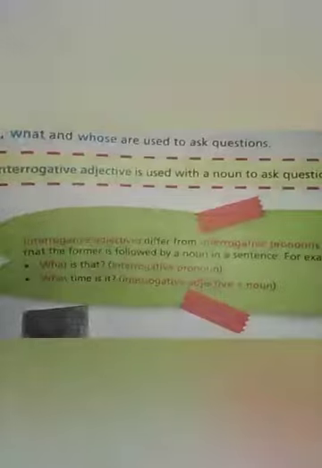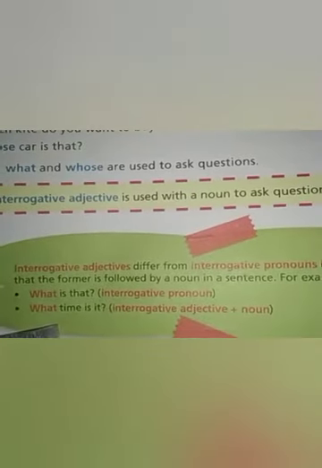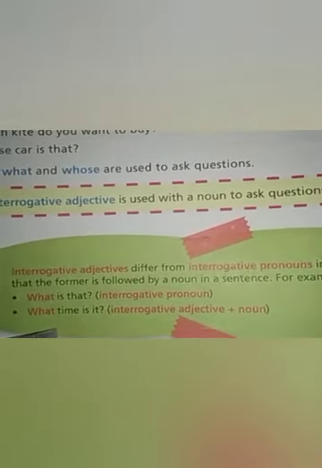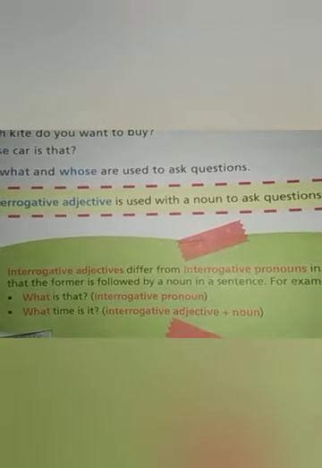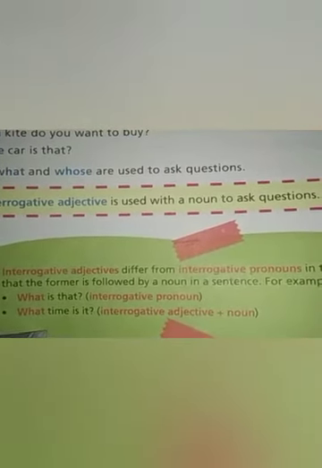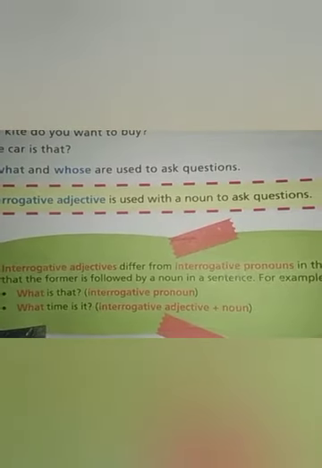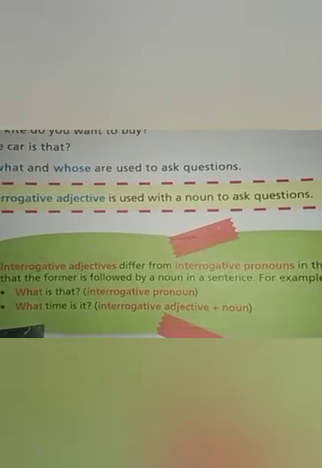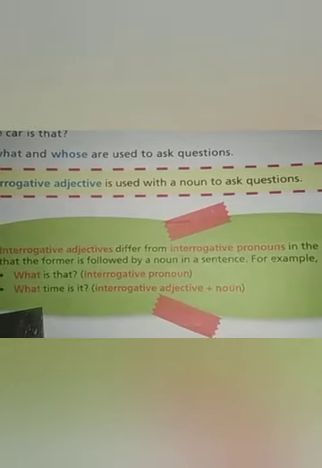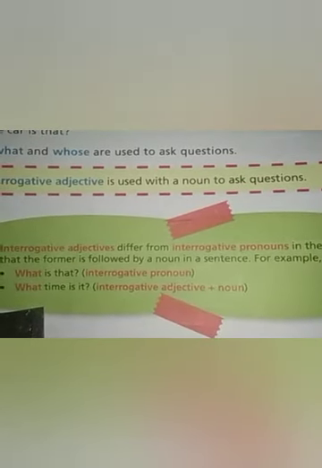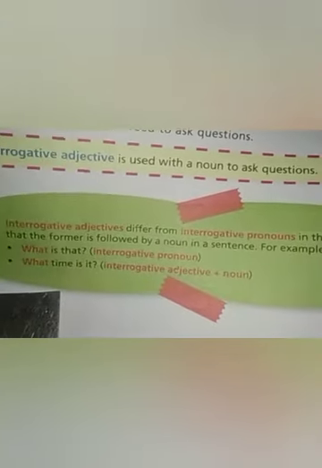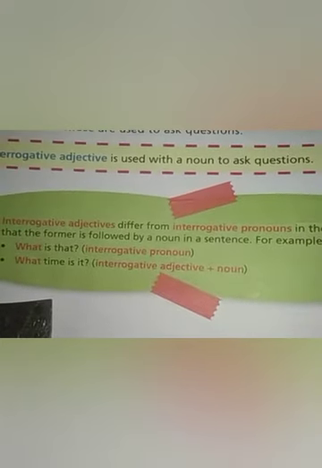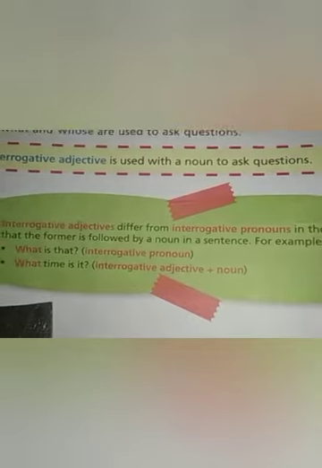So ultimately, when you find a noun after demonstrative words or questioning words or possessive words, then only they will be known as interrogative or demonstrative or possessive adjectives. But if you don't find a noun after them, then they will become pronouns. They will be used as pronouns. So this is a trick to remember the difference between adjectives and pronouns also.